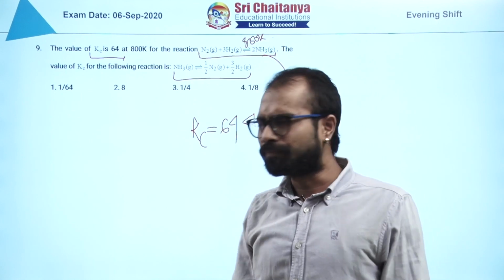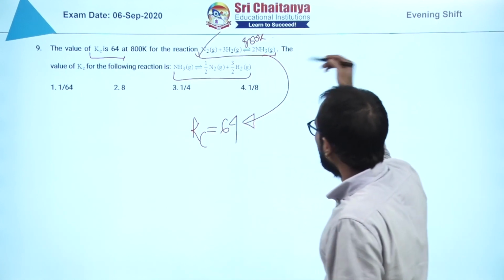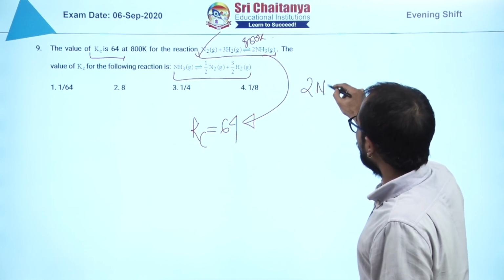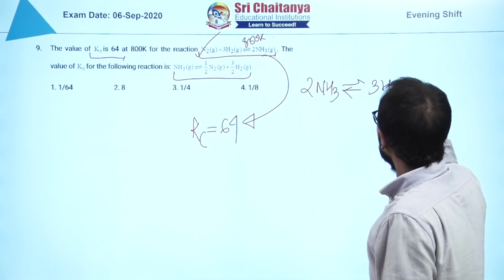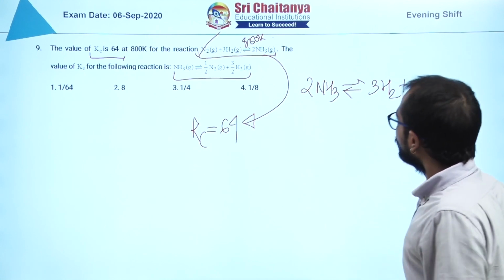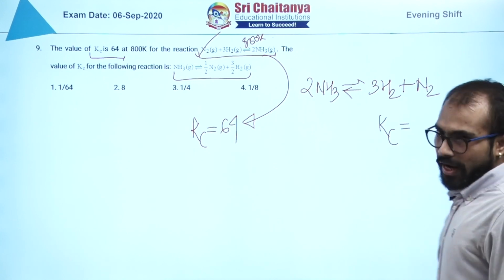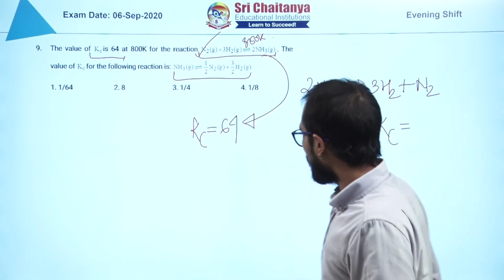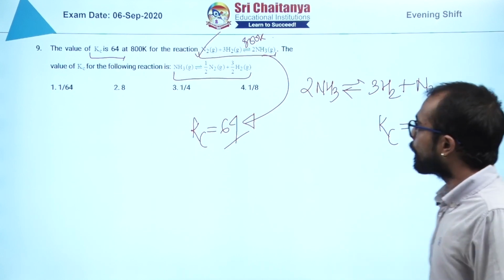You just reverse this reaction. If I reverse that reaction, it will be 2NH3 changing into 3H2 plus N2. What will be the Kc of this? You take an inverse. This is 64, then this one will be 1 upon 64.